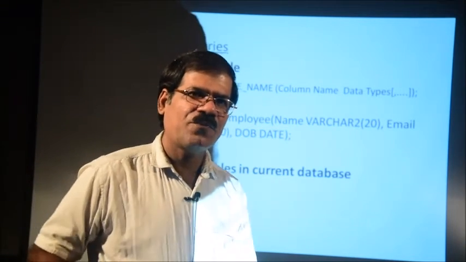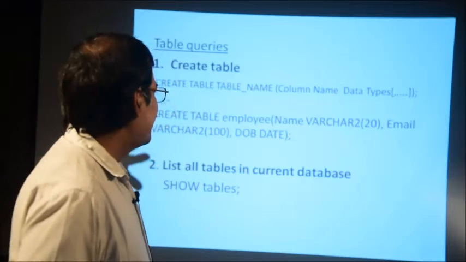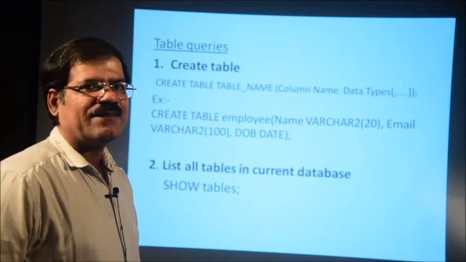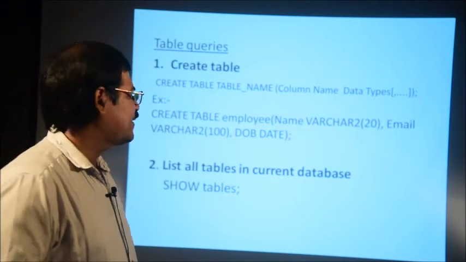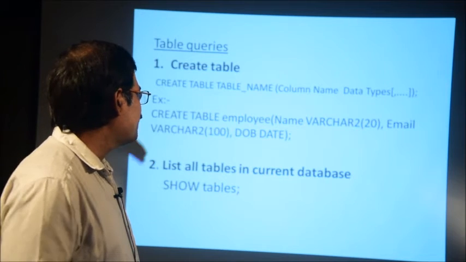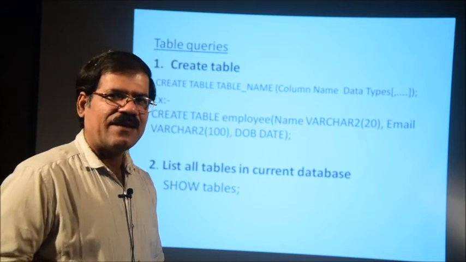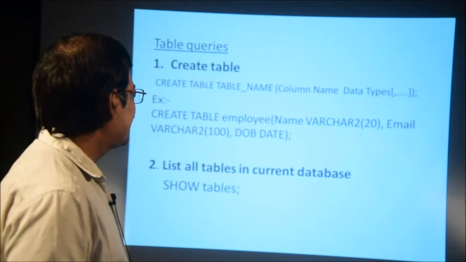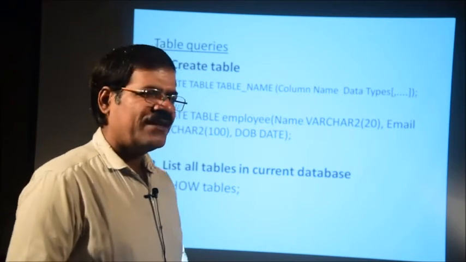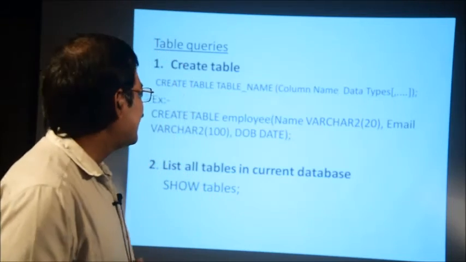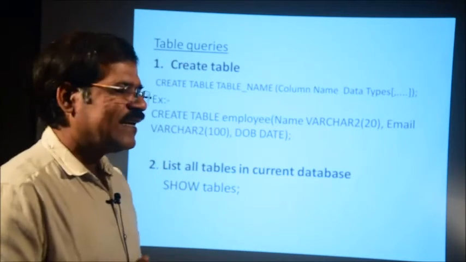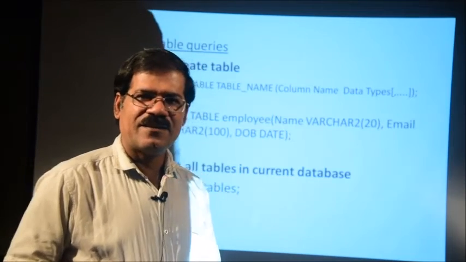You may add more, such as employee address, department, salary, TA, DA. But for your understanding purposes, here there are only 3 fields. Employee is a table name having 3 fields. The first field is name, a varchar2 type, the size is 20. The second field is email, a variable character type, the size is 100.